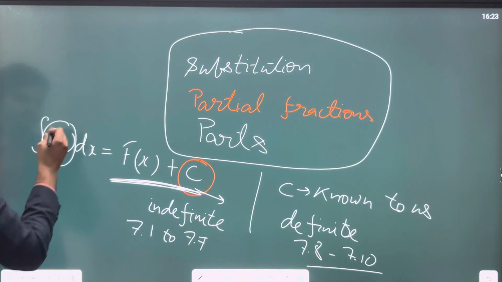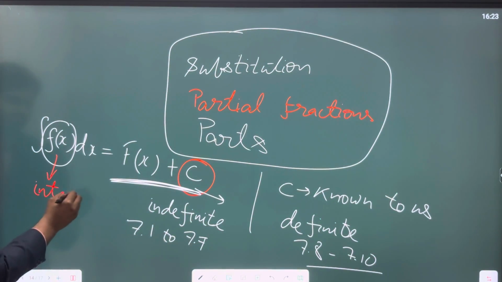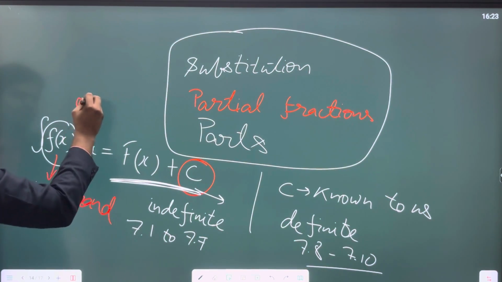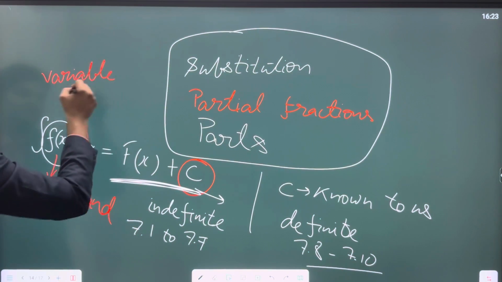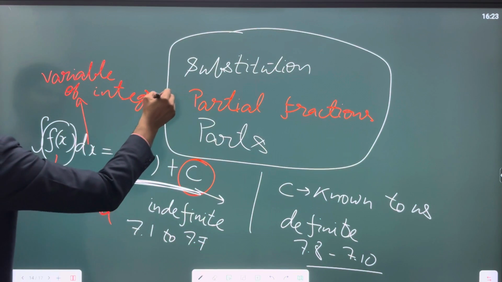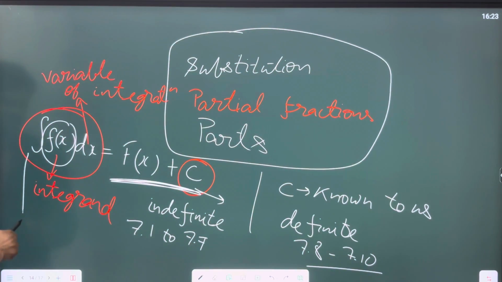This is written, so this is known as integrand, and this dx is very important. It is the variable of integration, right? And this as a whole means integral.